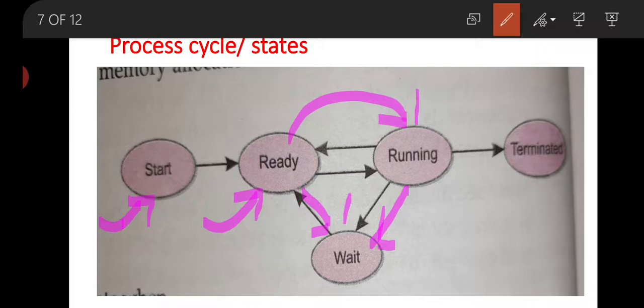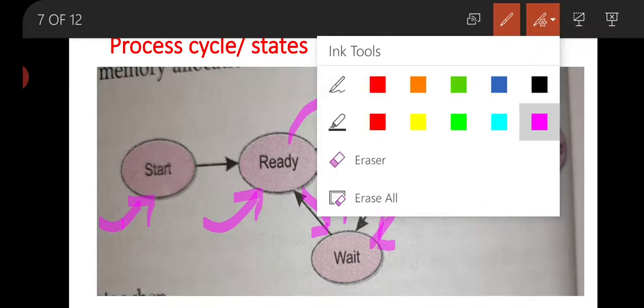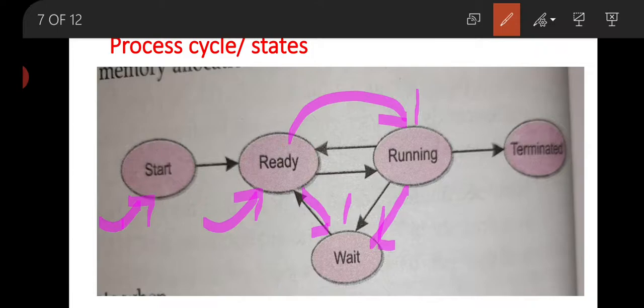Now when the process is going to resume, when the input output devices or CPU will be free, then again this process is going to running state from the waiting state. And now finally when the process will be done, then it will be terminated.